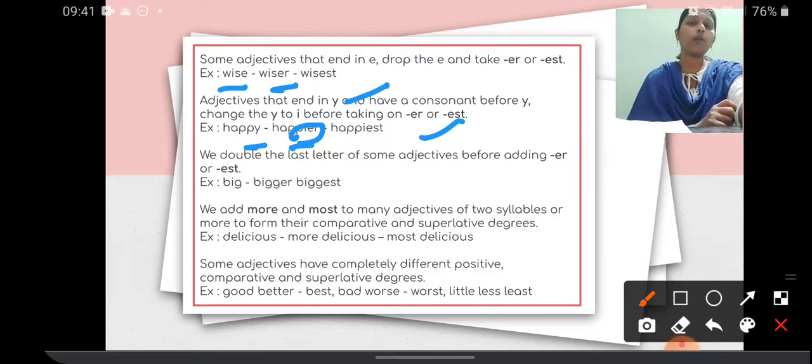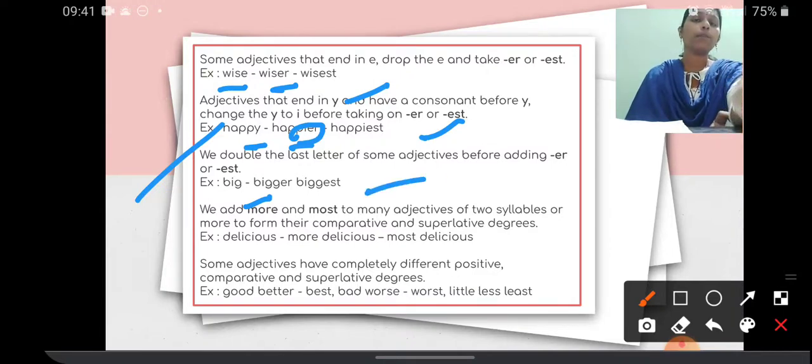And now we double the last letter of some adjectives before adding er or est. So big: the letter before g is i, a vowel, so we double g. Big, bigger, biggest. And if the words are a bit big, that is, of more than one syllable, like delicious: del is one syllable, ic another one, and ious another one.